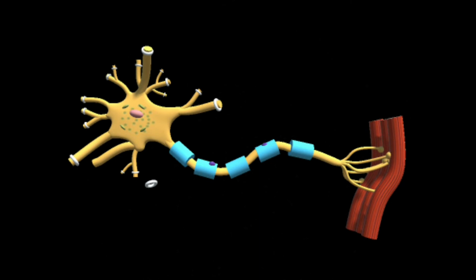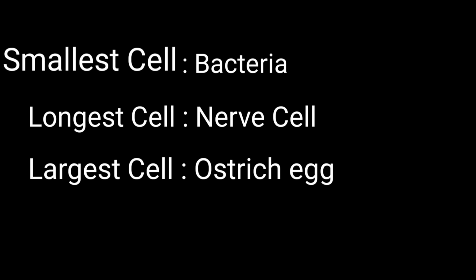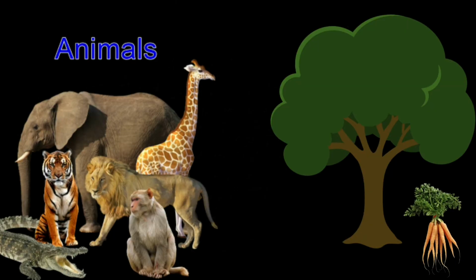The nerve cell receives and transfers messages, thereby helping to control and coordinate the working of different parts of the body. The smallest cell is 0.1 to 0.5 micrometer in bacteria, and the largest cell is the egg of an ostrich. The size of the cells has no relation with the size of the body of the animal or plant.